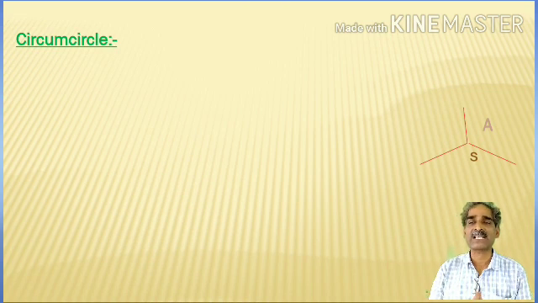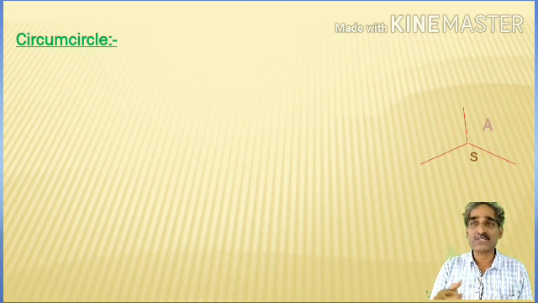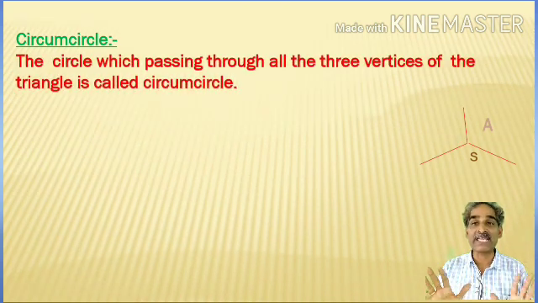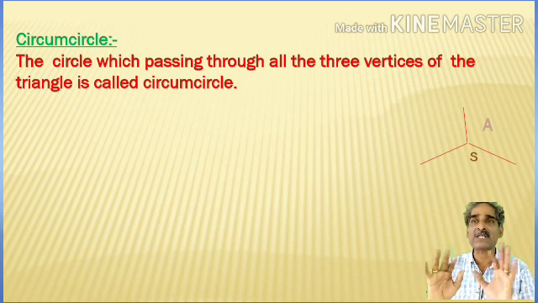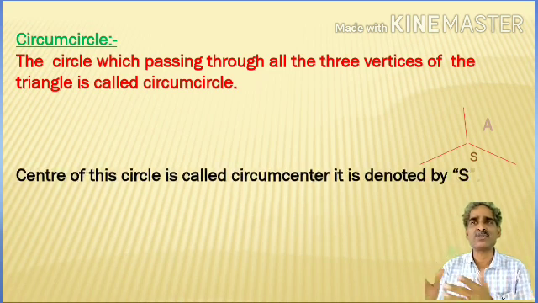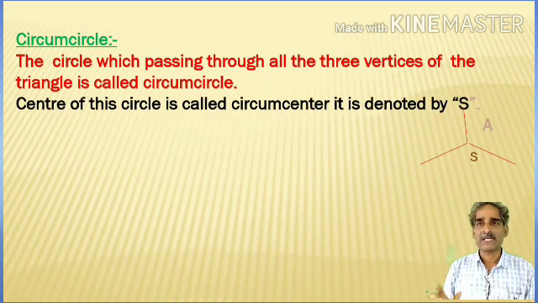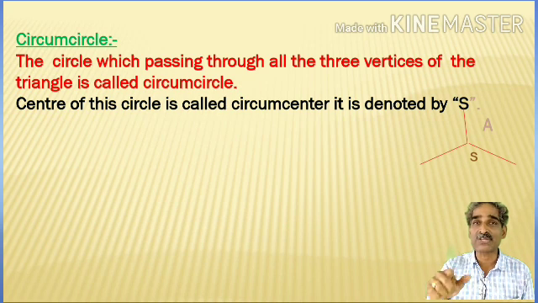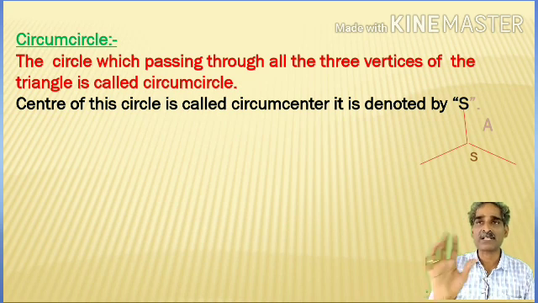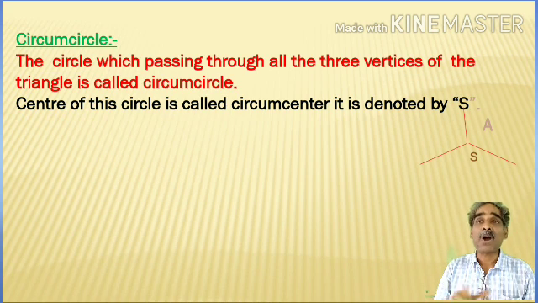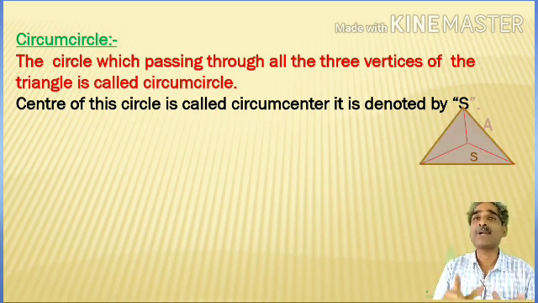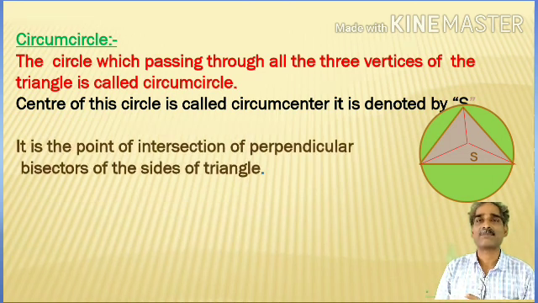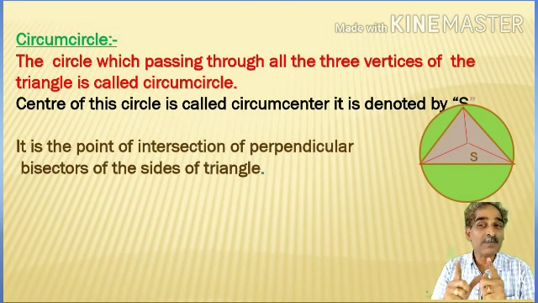Now first come to the circumcircle. A circle which passes through all the three vertices of the triangle is called circumcircle of the triangle. Center of the circle is called circumcenter. Generally it is denoted by capital S. It is the point of intersection of perpendicular bisectors of the sides of the triangle.